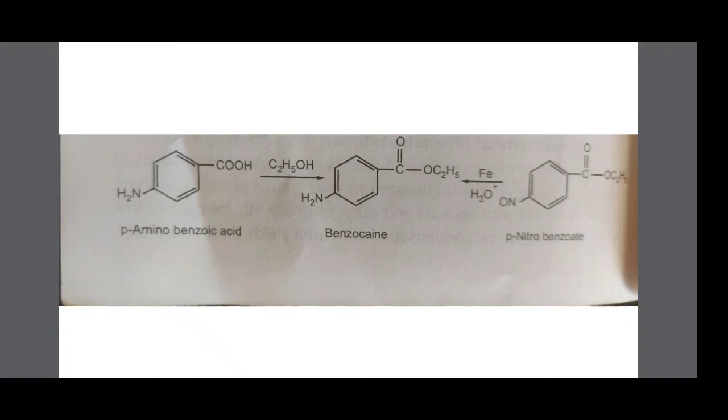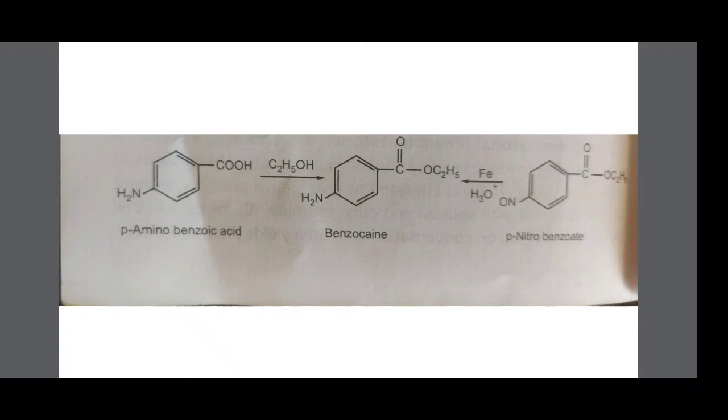Therefore, the name of the first structure is para-aminobenzoic acid, meaning the starting material for the synthesis of benzocaine is para-aminobenzoic acid. This para-aminobenzoic acid may be synthesized from para-nitrobenzoic acid. Para-nitrobenzoic acid undergoes reduction to form para-aminobenzoic acid. This acid reacts with alcohol, meaning esterification.